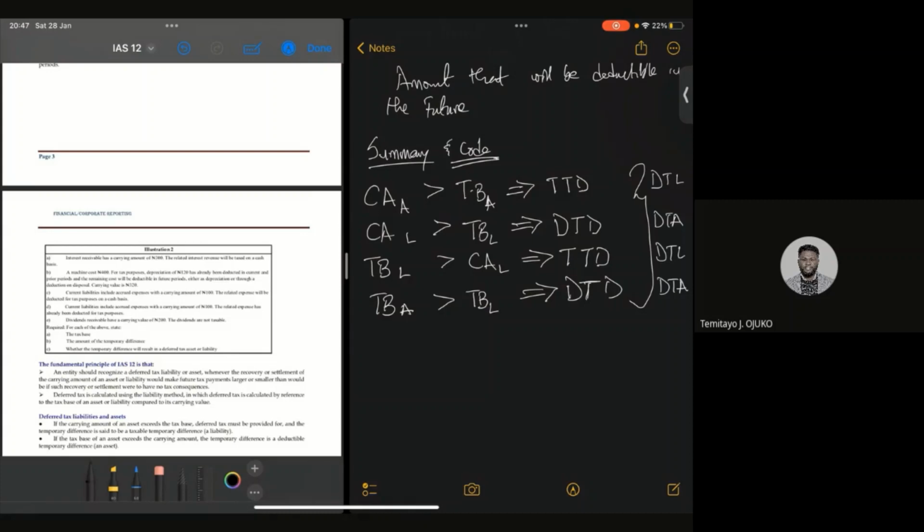We're going to look at a question shortly. Look at this bit of question, illustration 2. We look at that, and from there we can now move to some other thing.